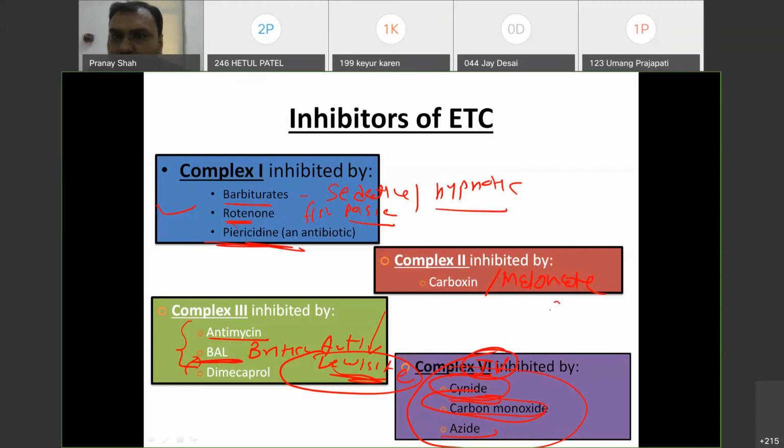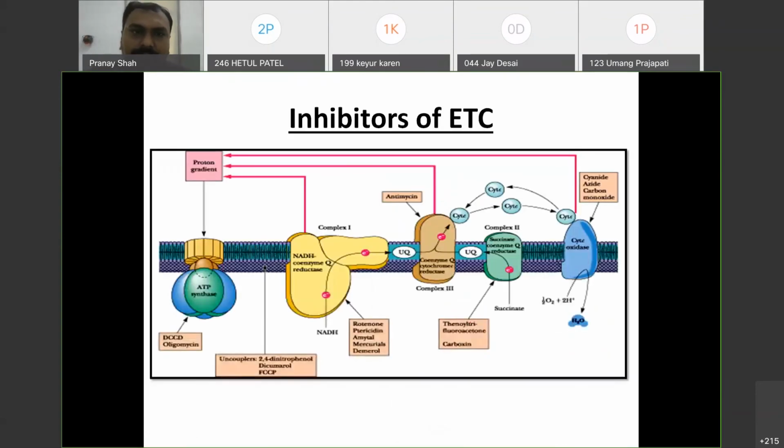By that, oxygen is not converted to H2O, so ATP is not produced and the person will die within a minute. So you have to take very good care when you are dealing with cyanide or anything similar. So cyanide, carbon monoxide, and azide are inhibitors of complex 4.